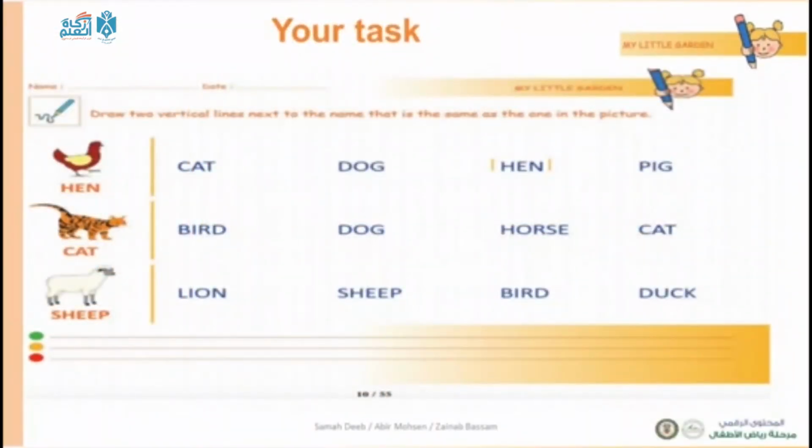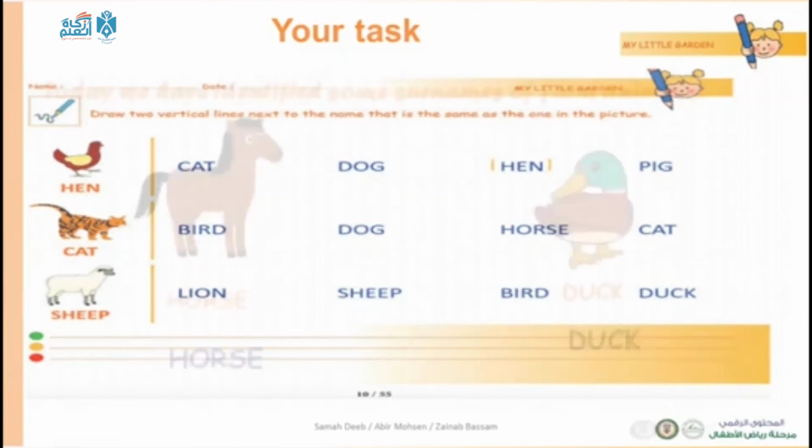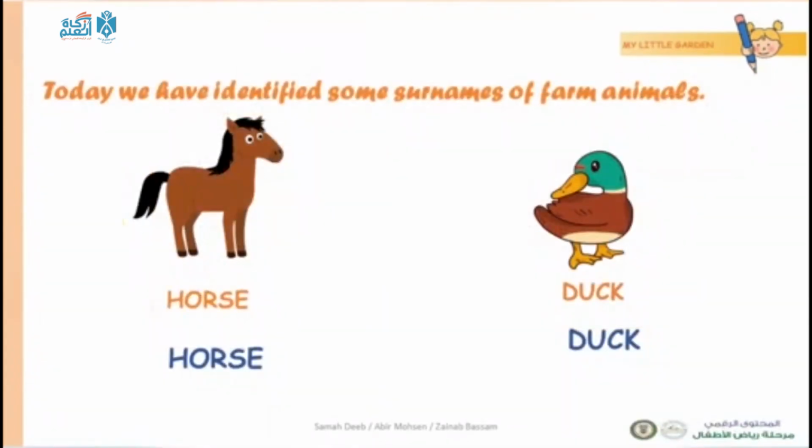Now your task is to draw two vertical lines next to the name that is the same as the one in the picture. Think well and solve it. Okay, we have identified some surnames of farm animals.